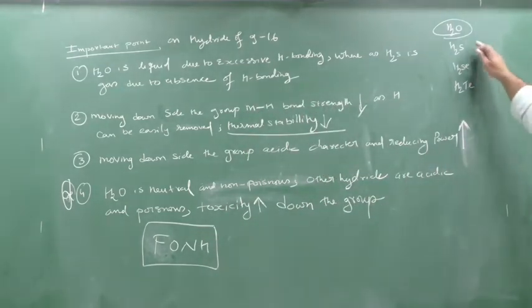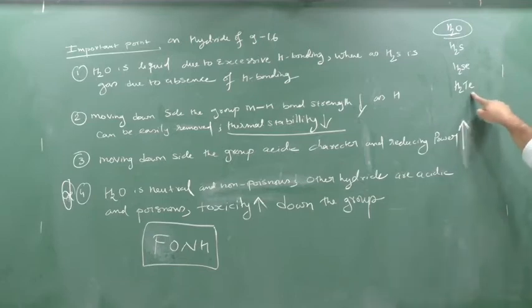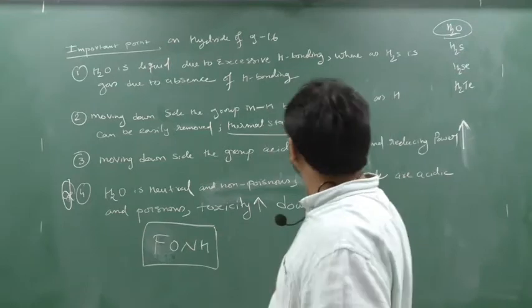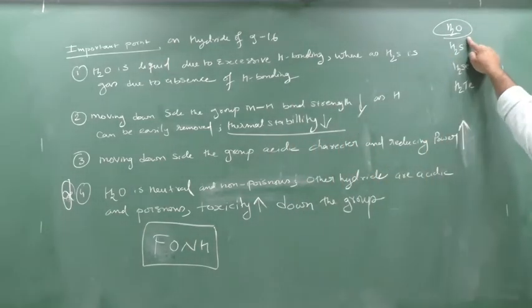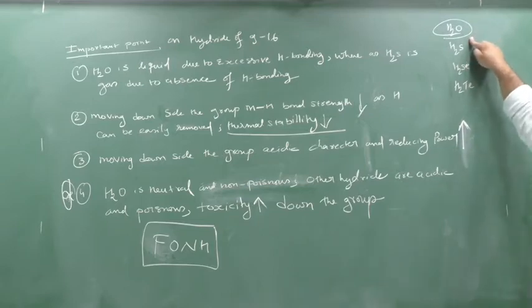As we move down the group, the compounds get more and more poisonous. H2S is poisonous, H2Se is more poisonous than H2S, similarly H2Te is more poisonous than H2Se. The last point is very important: H2O is neutral, meaning water is neither acidic nor basic.